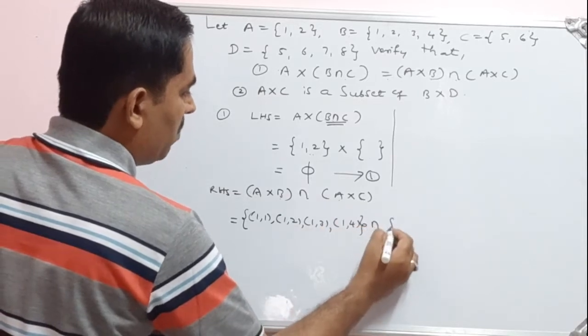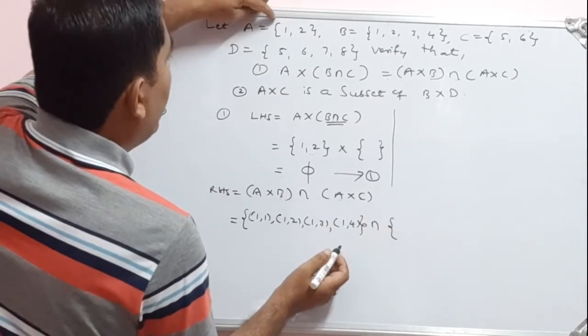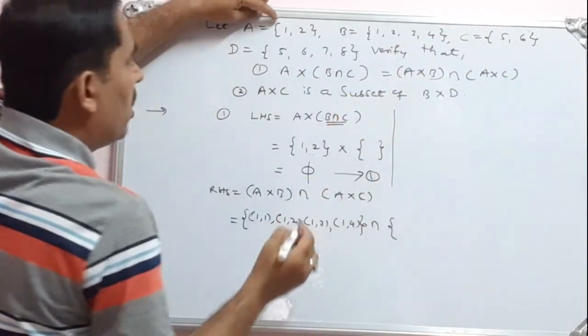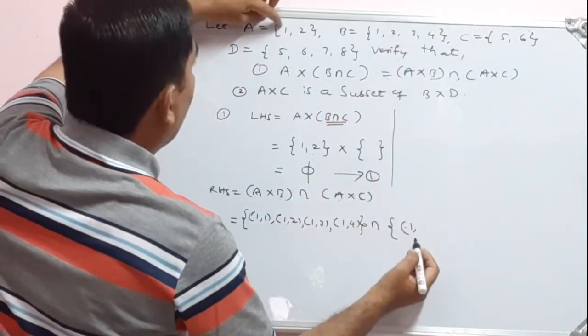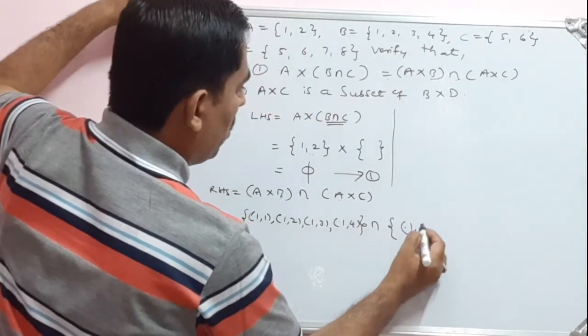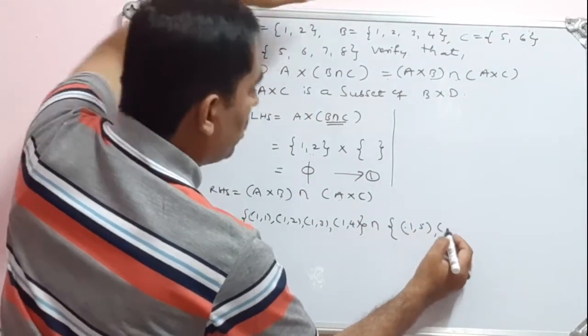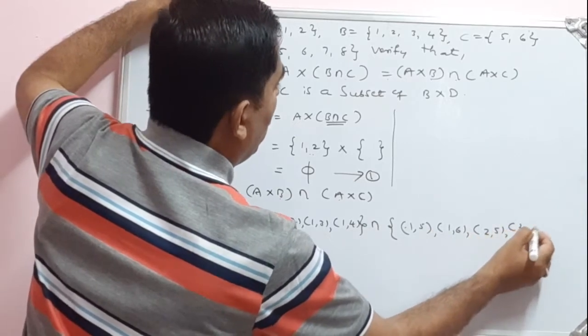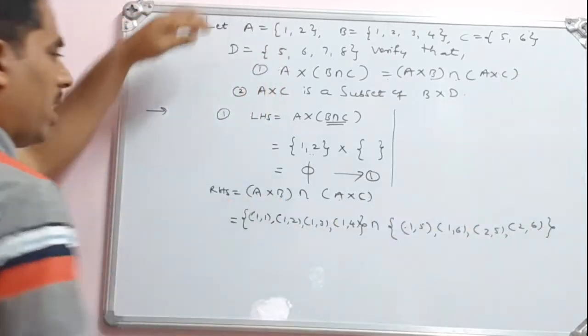Then intersection. See, A cross C, so set A to set C. We are traveling from set A to set C. Once again you fix 1, then 5 in the second position, then 1 6, then 2 5, then 2 6. Okay, last element is 6.